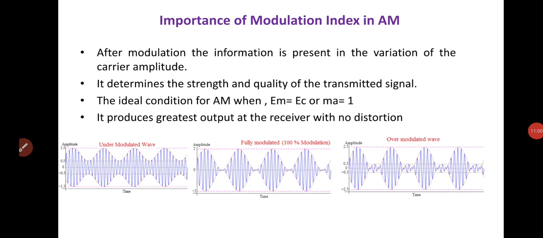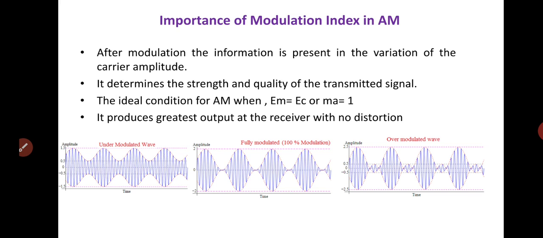Now we shall discuss the importance of modulation index in amplitude modulation. In amplitude modulation, modulation index is the ratio of peak amplitude of modulating signal to the peak amplitude of carrier signal. After modulation, the information is present in the variation of the carrier amplitude. The modulation index determines the strength and the quality of the transmitted signal.